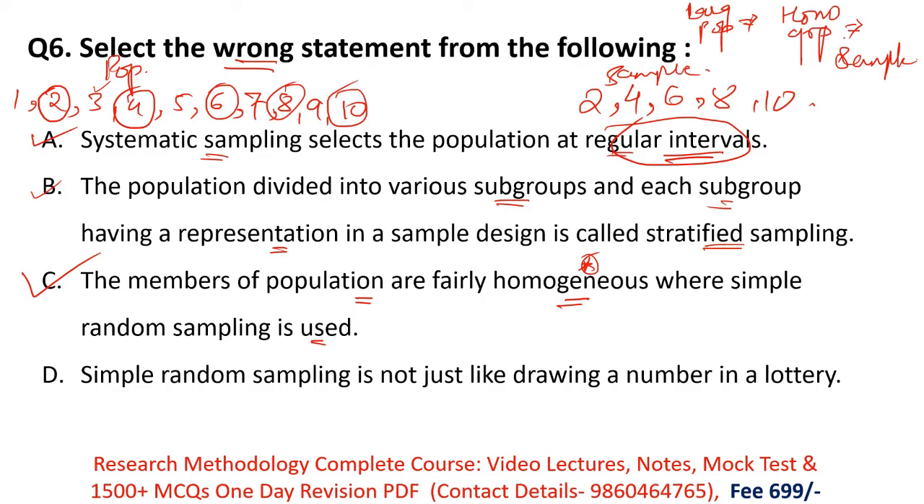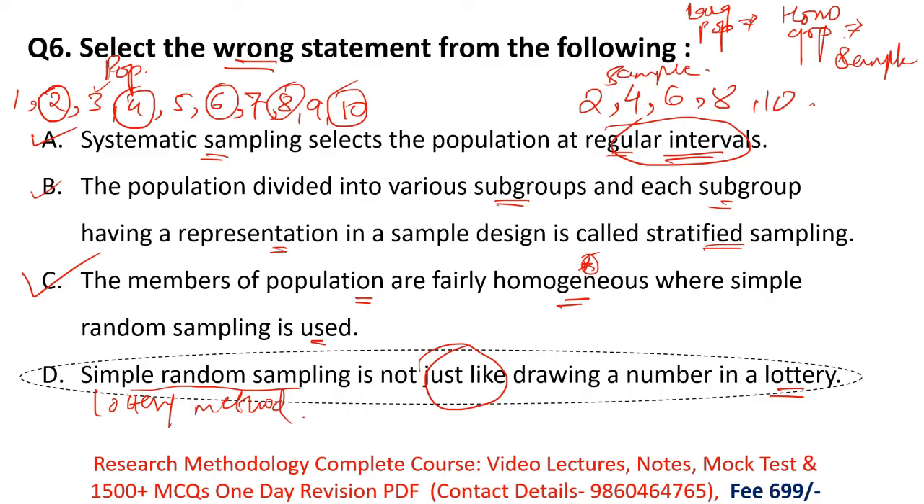Then here option D: simple random sampling is not just like drawing a number in a lottery. No, this is the incorrect statement because simple random sampling is also known as the lottery method. As you know, in the lottery method, they select a person's name randomly. Like that, in simple random sampling, researchers select their samples from the population randomly. So here option D is the wrong statement and this is the correct option.